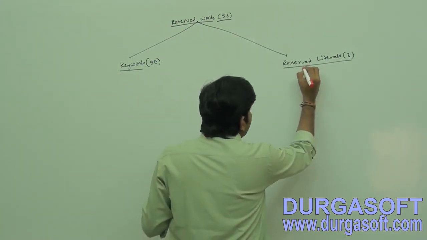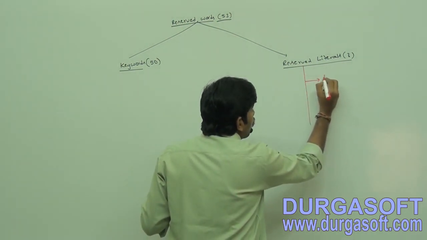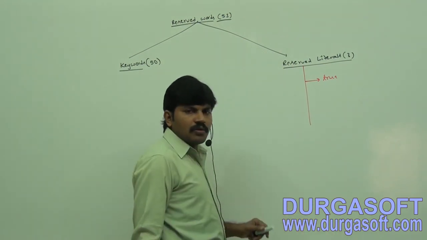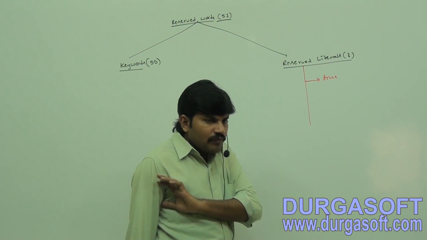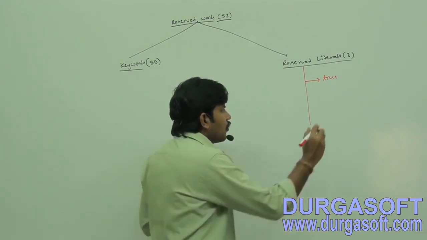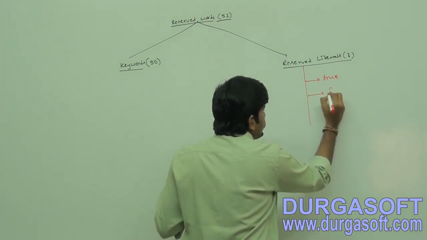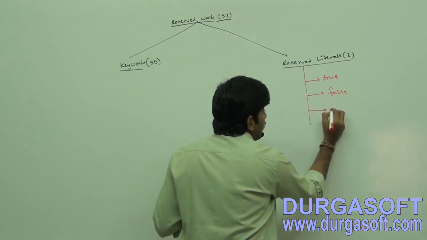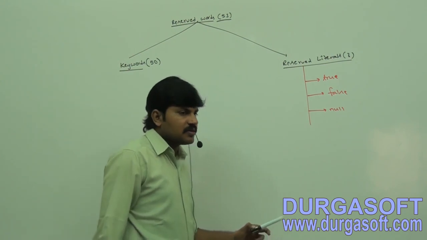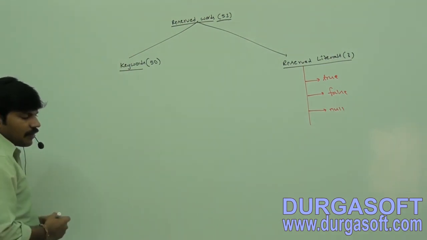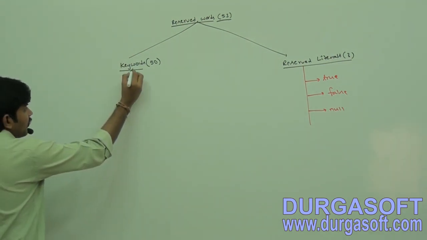If you want, you can consider true. Do you know true is a reserved word to represent one Boolean value. There is no functionality associated with true. True, false, null. These 3 are reserved literals. Next, how many keywords are there? 50.